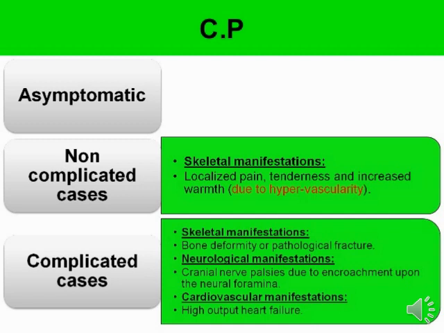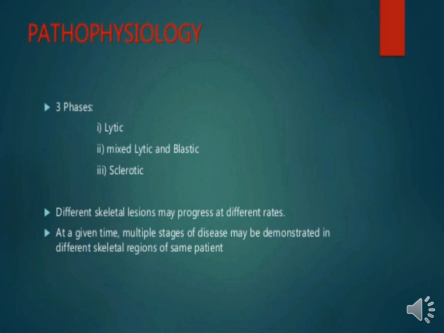Let's go, we will see the next thing about Paget's disease: the pathophysiology. Basically the pathophysiology is divided into three phases. The first phase is lytic, meaning that after any kind of factor, risk factor or etiology related to Paget's disease, what happens? The lytic phase happens. And what is lytic, student?